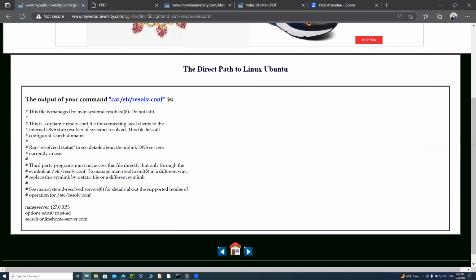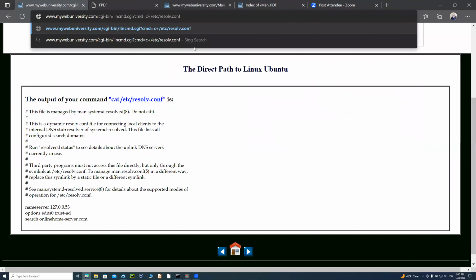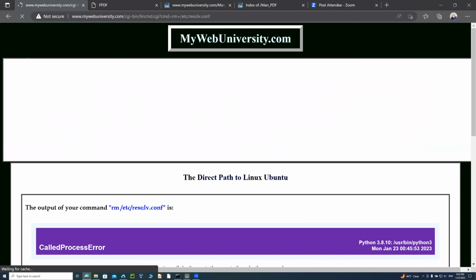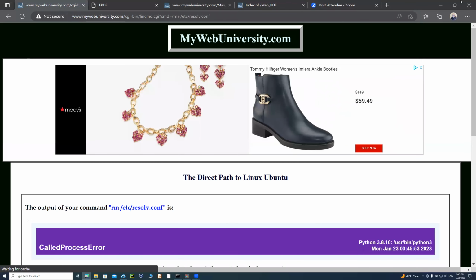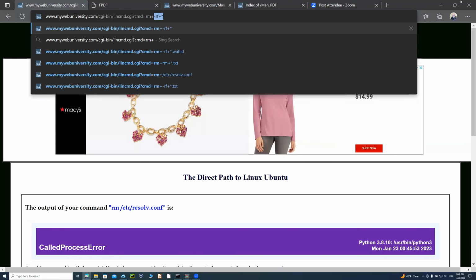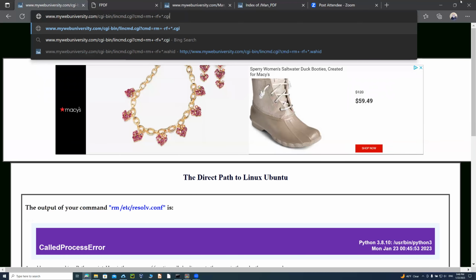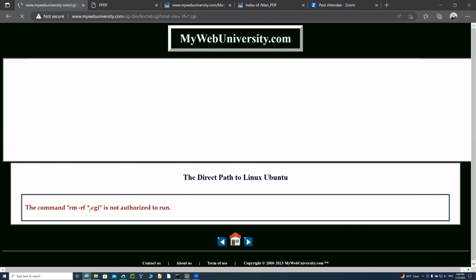But if instead of cat you say, okay, go ahead and rm that file, then it's going to say you're not allowed to do that. It's just not going to execute that command for you. And if you say, well, how about rm plus, let's say -rf, and then star.cgi, I want to delete all of them, then it says rm -rf star.cgi is not allowed.